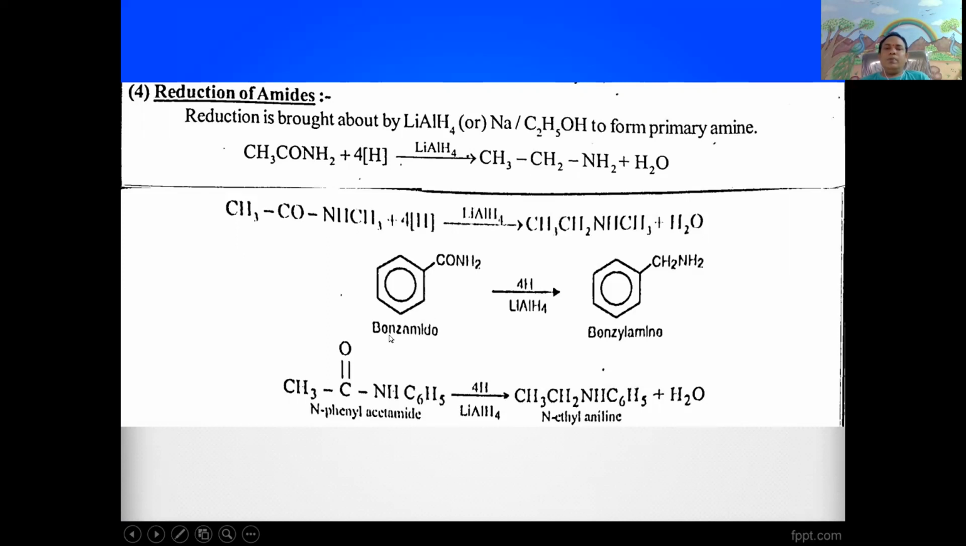For example, benzamide, an aromatic amide, undergoes reduction with hydrogen in the presence of lithium aluminum hydride. It gives benzylamine. Similarly, here N-phenylethanamide undergoes reduction with lithium aluminum hydride. It gives N-phenylethylamine, or we can also say N-ethyl aniline.